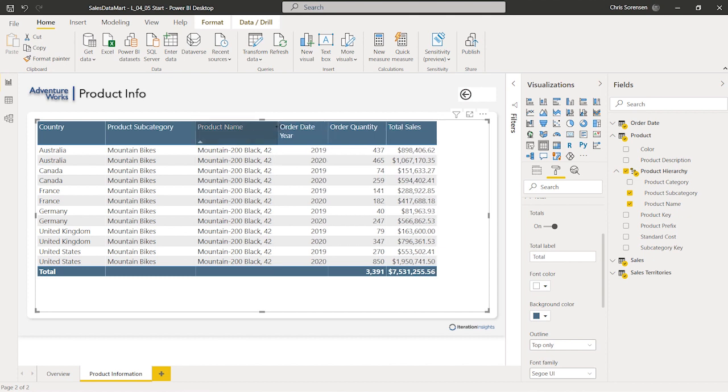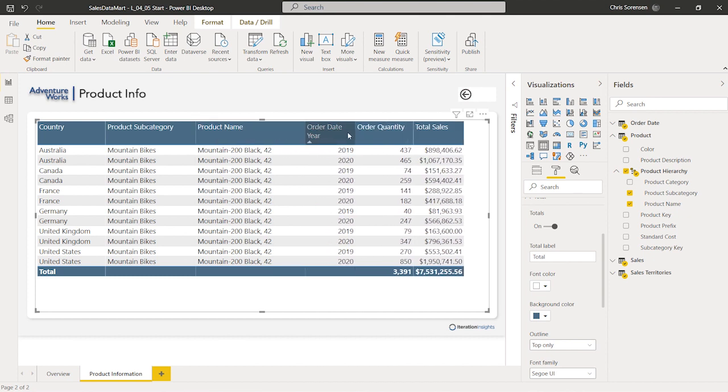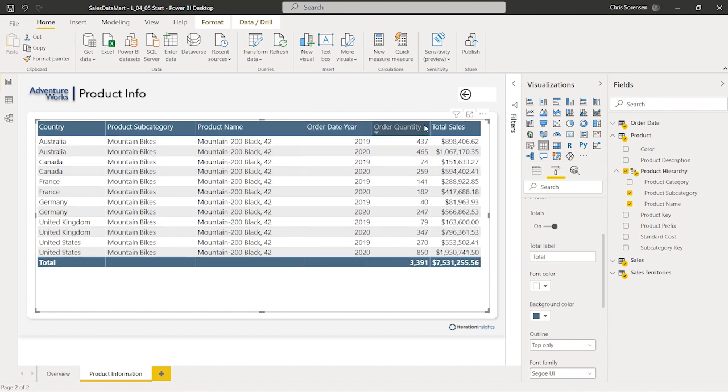We'll move the product name over to give it a little bit more space in case we have longer product names with some of the other ones. We'll take our order date year and move it over like so, and like that. Okay, perfect. So our visual is actually starting to look a little bit nicer. So what we're going to work on next here is some conditional formatting of the values on this particular table to give us some additional information.